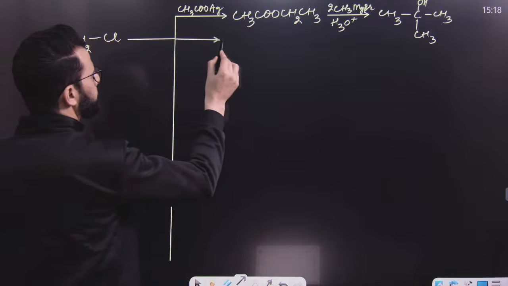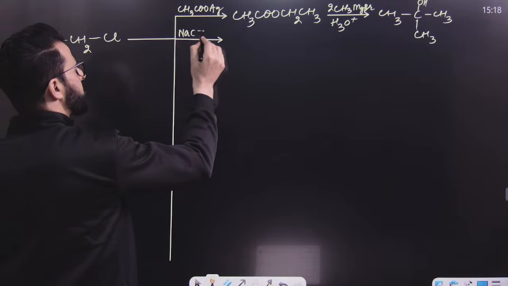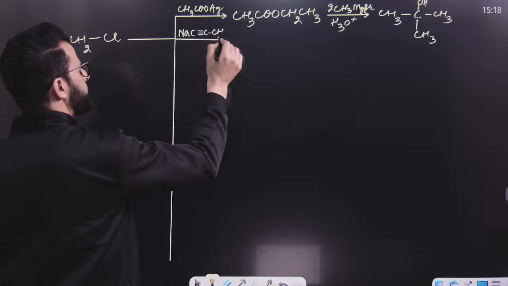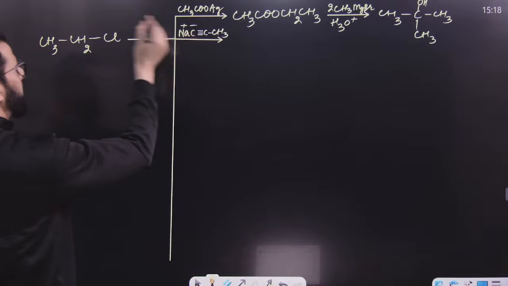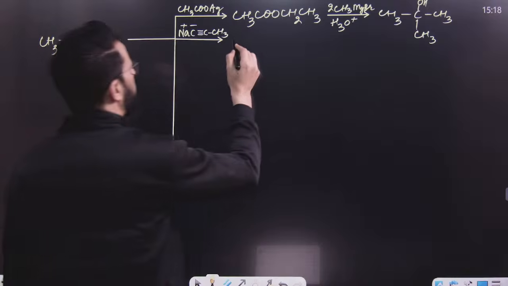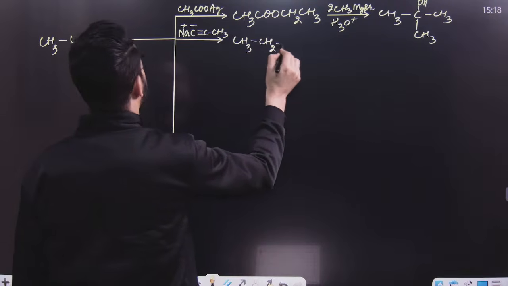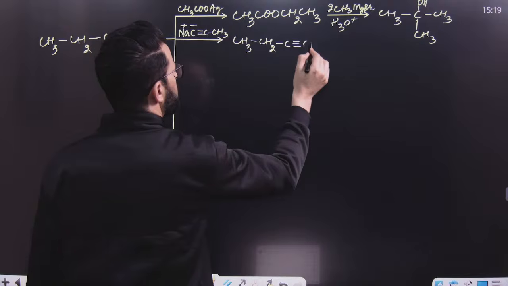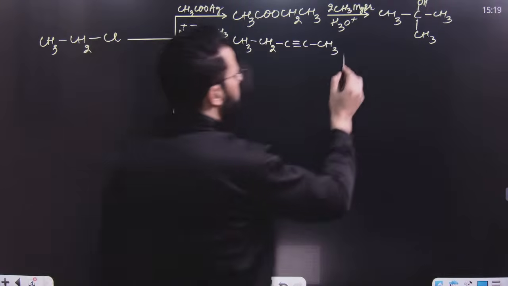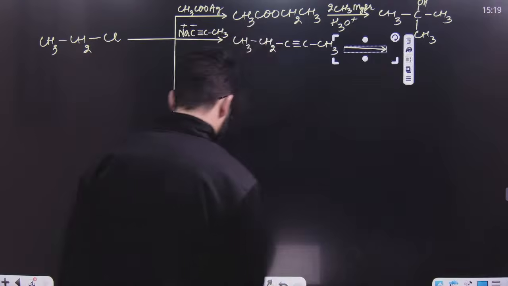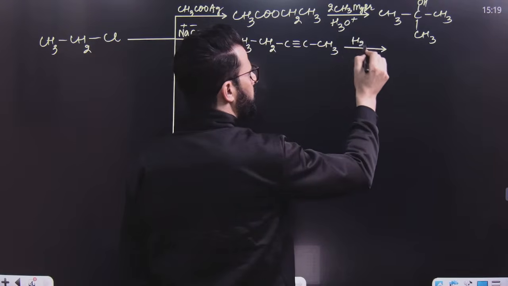Similarly, if you treat this with NaC triple bond CCH3, then what will happen? This is having a positive charge, this negative part will attack this and Cl will be lost. So we will get CH3CH2C triple bond C CH3. So an alkyne will be obtained. And you know, in alkyne you can do what we call Kucherov's reaction, that means hydration of alkyne.